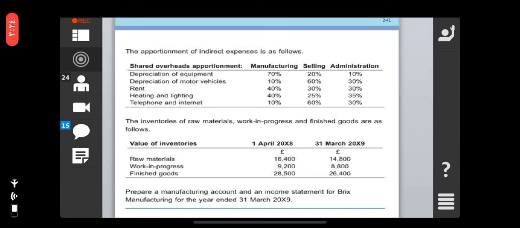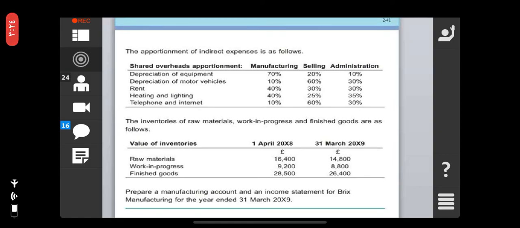Accordingly, depreciation of motors is 10% for manufacturing, 60% for selling, and 30% for administration. For the rent, 40% for manufacturing, 30% for selling, and 30% for administrative. Heating and lighting, 40% for manufacturing, 25% for selling, and 35% for administration.